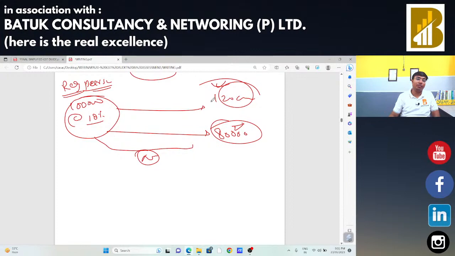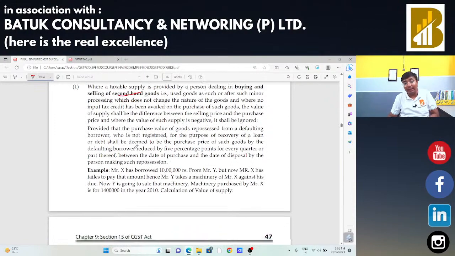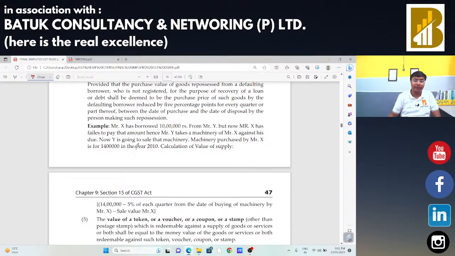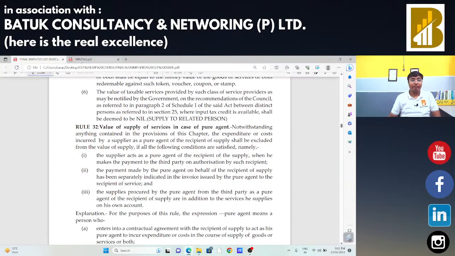That is the concept which is specifically applicable for second hand goods products. Okay, the same provision is here. Buying and selling of second hand products, you can read the language. This is a very specific and very common topic. Okay, so next,